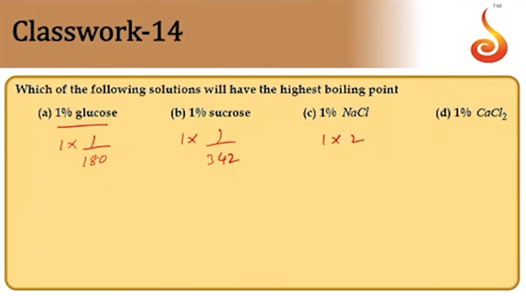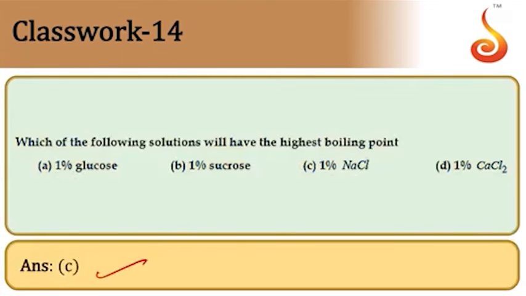2 by 58.5 we have. i is equal to 3 here, so it will be 3 by the total molar mass of the compound, which is 111. So 3 by 111 we have. We need to consider all the masses, then the value will be higher for 2 by 58.5. Therefore the answer is option C. So C is the higher answer.